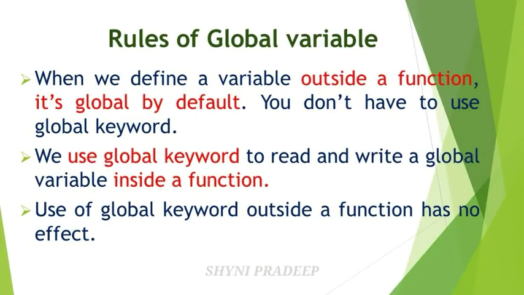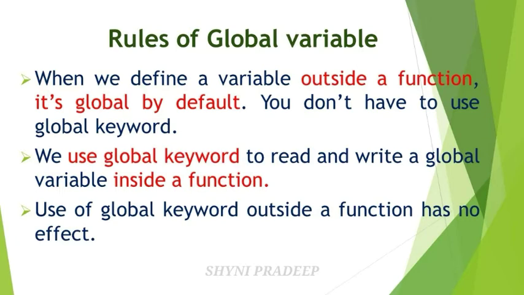When we define a variable outside a function, it's global by default. You don't have to use the global keyword. Which means when you are declaring a variable outside of the function, by default it is called a global variable. You don't have to use the global keyword for that, okay?